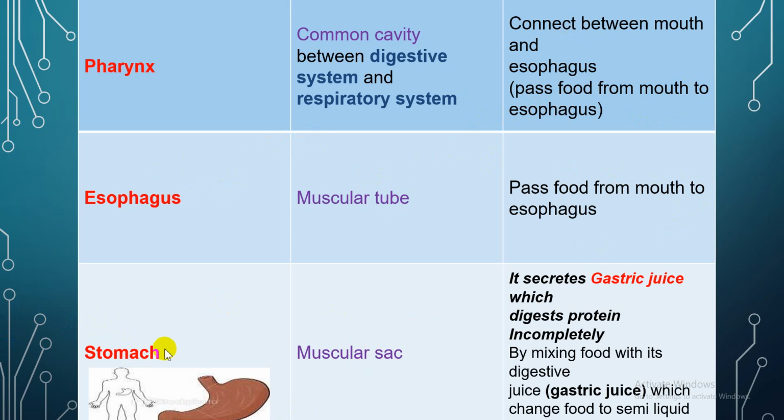Number 3, I have the stomach. It is a muscular sac. This is the shape of the stomach. The function of the stomach is to secrete gastric juice, which digests protein incompletely by mixing the food with it, changing food to a semi-liquid substance.